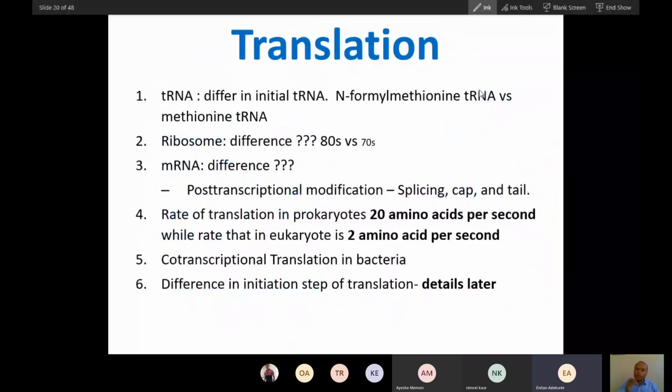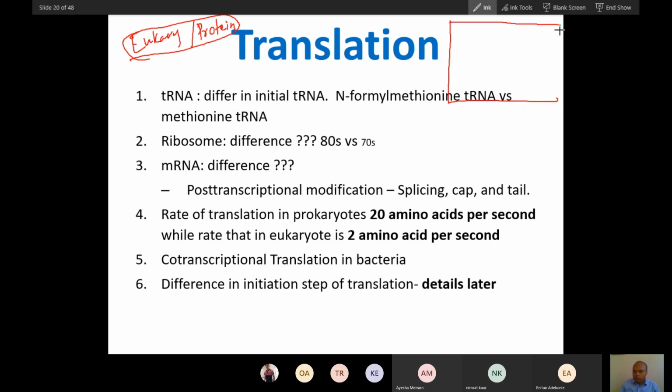So translation, as I told you in last class, if you have to see the translation difference between translation of eukaryote and prokaryote. So what are the basic differences in any process between eukaryote and prokaryote, from replication to translation? The two fundamental differences, tell me, what are these fundamental differences?